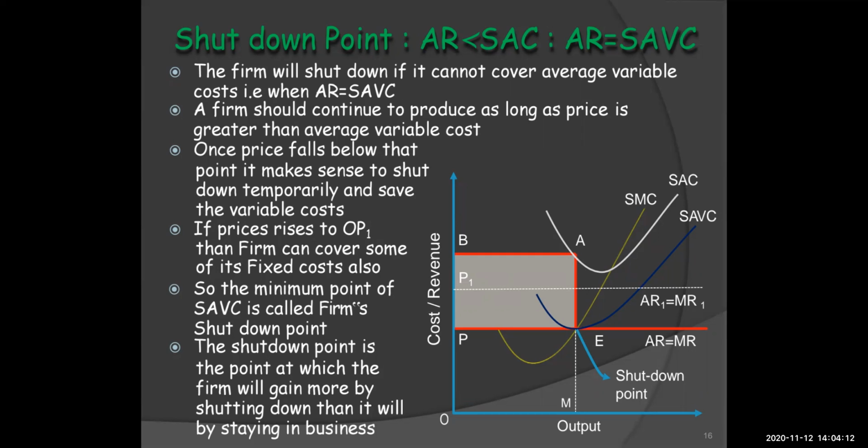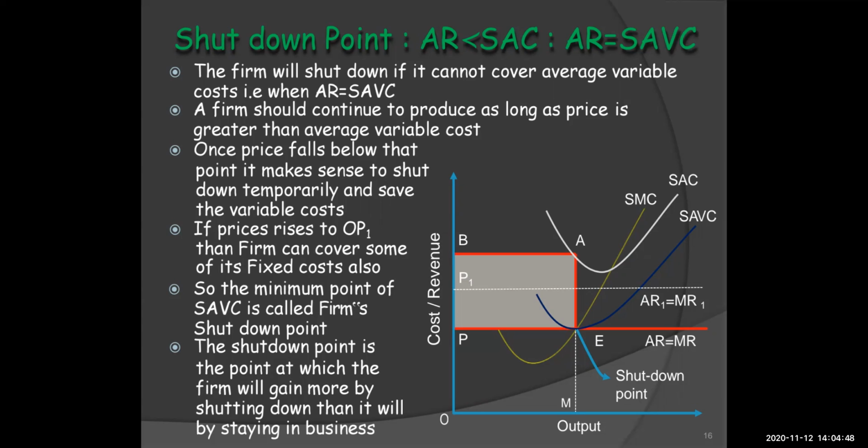So once the price falls below that point, it makes sense for the firm to shut down the company temporarily and save all the variable cost. So if price rises to OP1, for example, we can see in the diagram that if prices rise from OP to OP1, then the firm can cover some of its fixed cost also. The minimum point of short run average variable cost is called the firm's shutdown point.